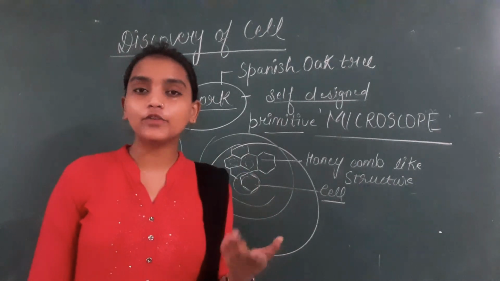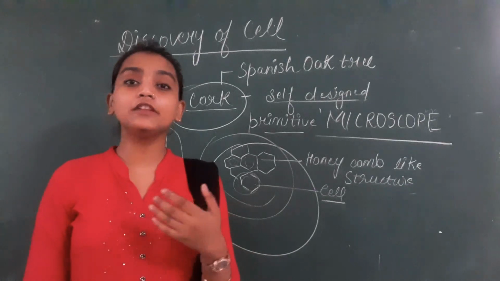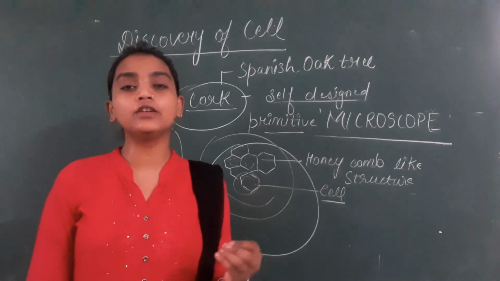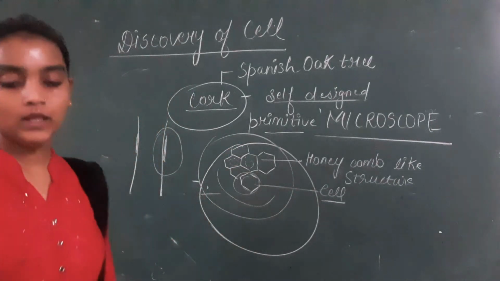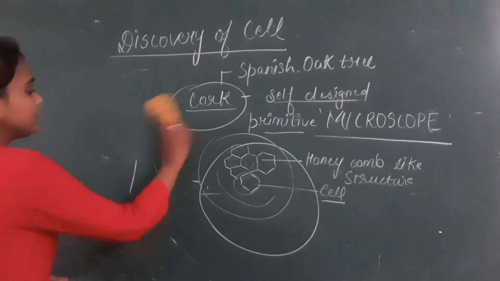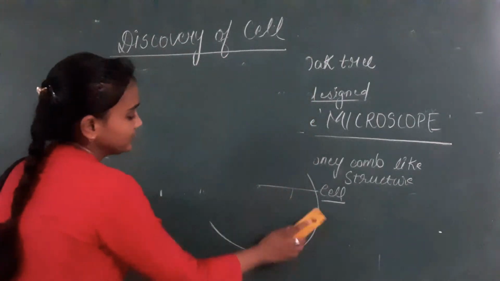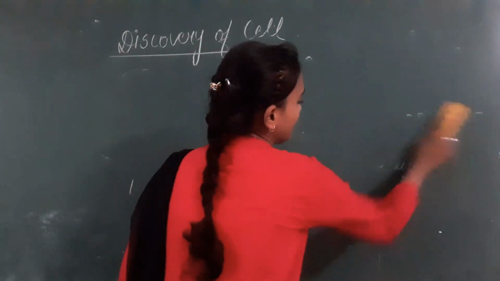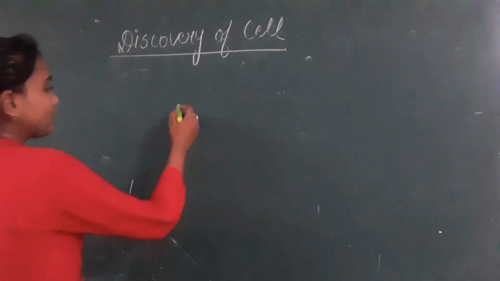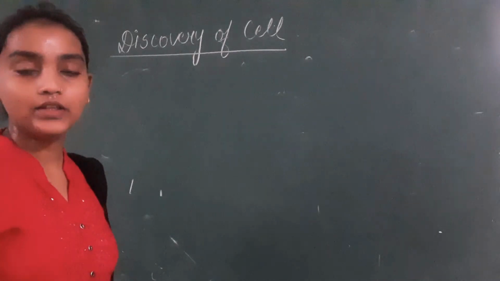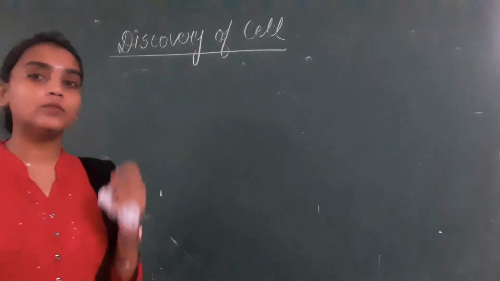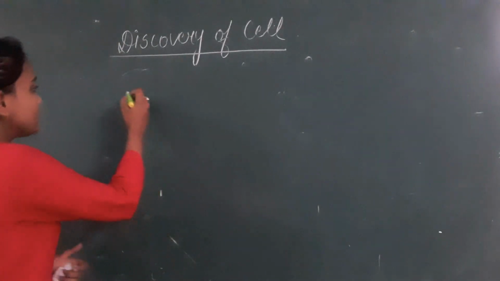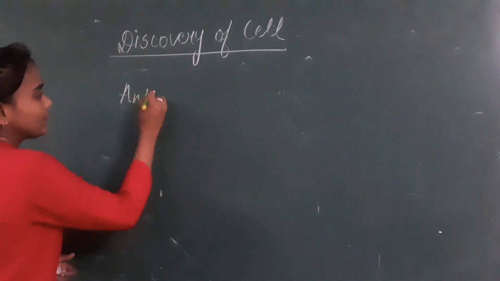Like we have the simple microscope, the compound microscope, and the most important discovery by Ron and Ruska, that is the electron microscope. So children, with the advent of technologies, different scientists came forward and proposed different structures of the cell. They named the different structures. Before that, you have to know one more name of a scientist, that is Antony von Leeuwenhoek.